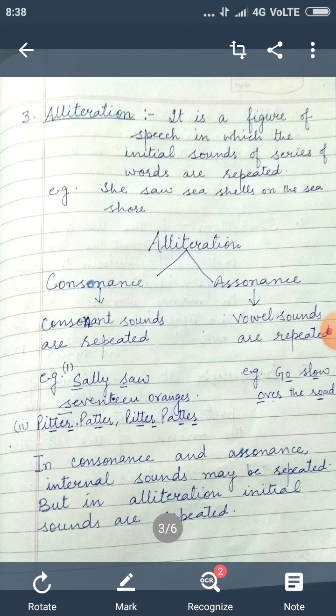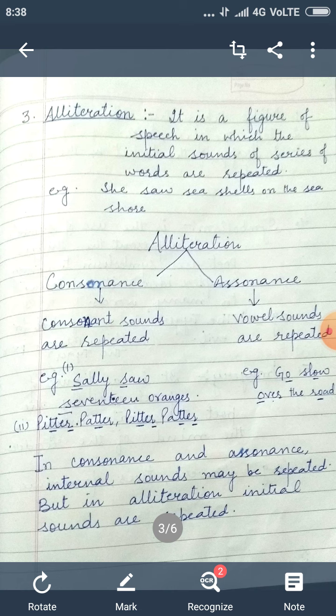They may repeat in the middle of the word or the end of the word. So it may be internal repetition or ending repetition. See the examples. Sally saw 17 oranges. Again, the S sound is repeated. Here we can say it is alliteration, and although S is a consonant, we can say it is consonance.